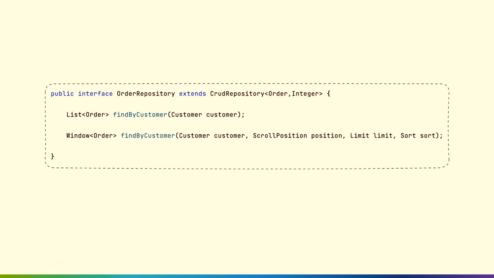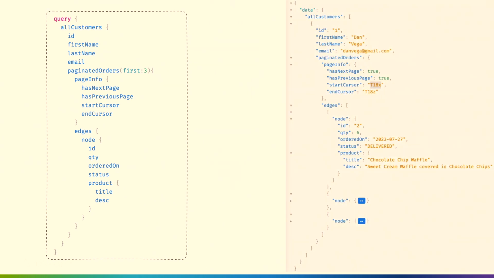So that combination of the connection type in Spring, and in this case, using Spring Data's limit support, I can now support pagination out of the box. So again, this looks a little different, right? Because we're not just asking for the orders back. What we're saying is paginated orders is going to return page info and edges. And inside the edges, that node is going to be the thing that we care about. What happens when we get that back? We just get the 2. We're asking for 2 here.